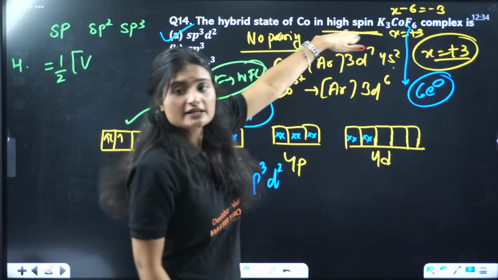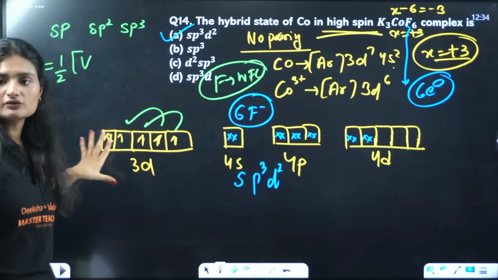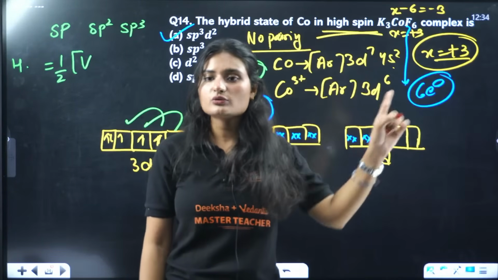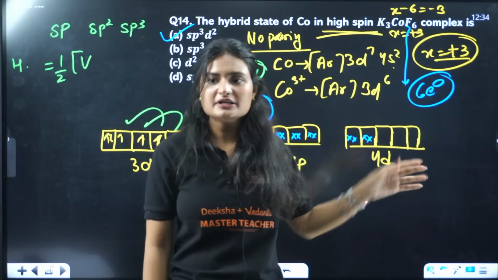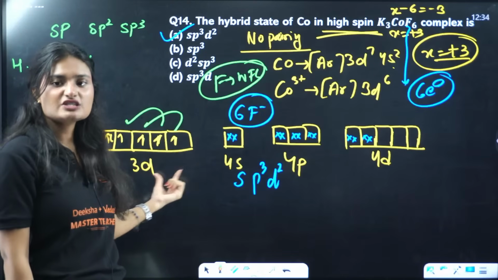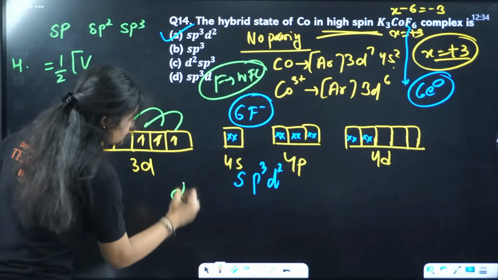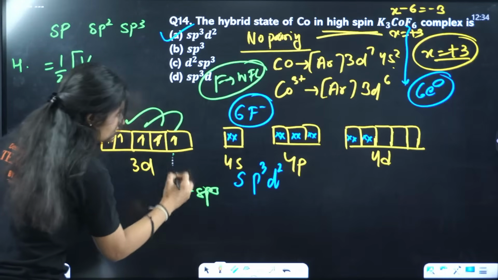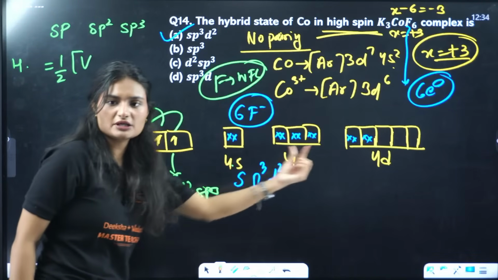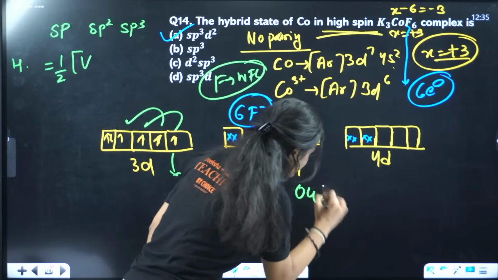Second thing, it is written here that it is a high spin complex. High spin means there is no pairing involved. Read the question, it's in the question only. And if you somehow misinterpret it, fluorine is there, a weak field ligand, it won't do pairing. That's why these 2 orbitals can't be used. If these orbitals were used, then it would be d2sp3, but we are not using these. We are filling from here, sp3d2, an outer orbital complex.